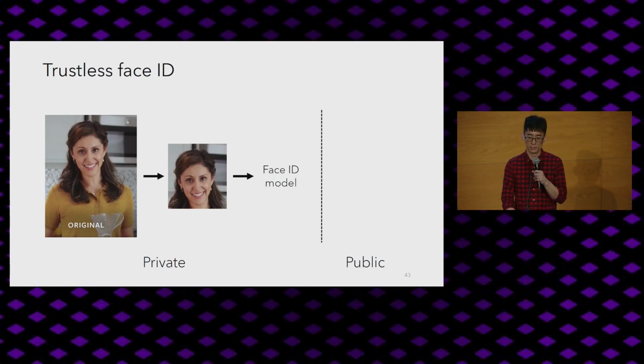And then by combining these steps, you can then produce a proof that, say, your face embedding matches one that you uploaded previously. And this can all be done privately without revealing sensitive biometric information to service providers.